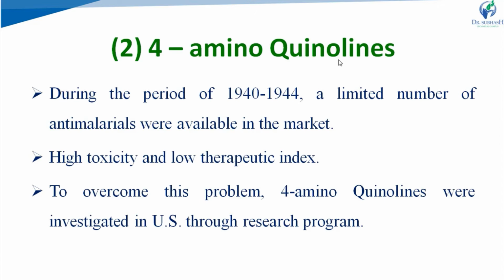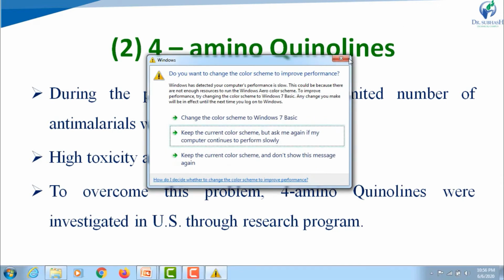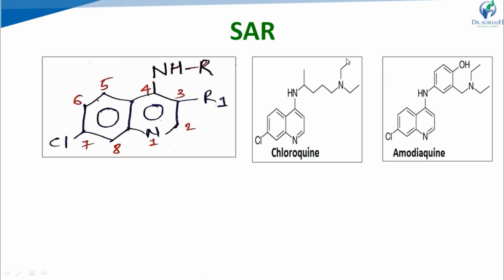4-aminoquinolines. During the period of 1940 to 1944, a limited number of anti-malarials were available in the market. And these limited anti-malarials showed high toxicity and a low therapeutic index. So to overcome this problem, 4-aminoquinolines were investigated in the US through different research programs. Next, the points related to 4-aminoquinolines. Examples of 4-aminoquinolines are chloroquine and amodiaquine.